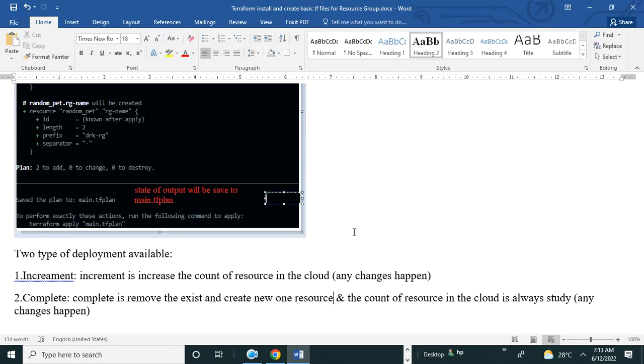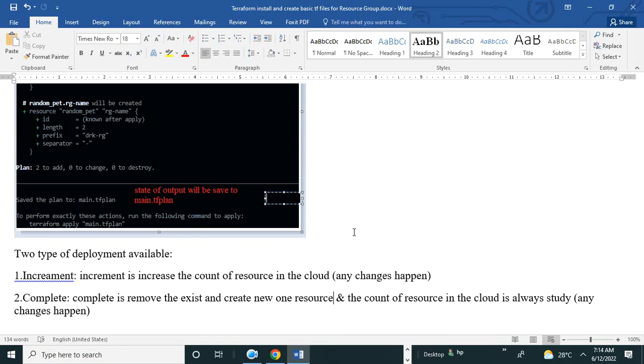So if any changes happen, I want the changes in the resource only. Suresh, your point of view? In my point of view, suppose any error came, clear and remove. Okay, good. Manikanta, you were given one input.